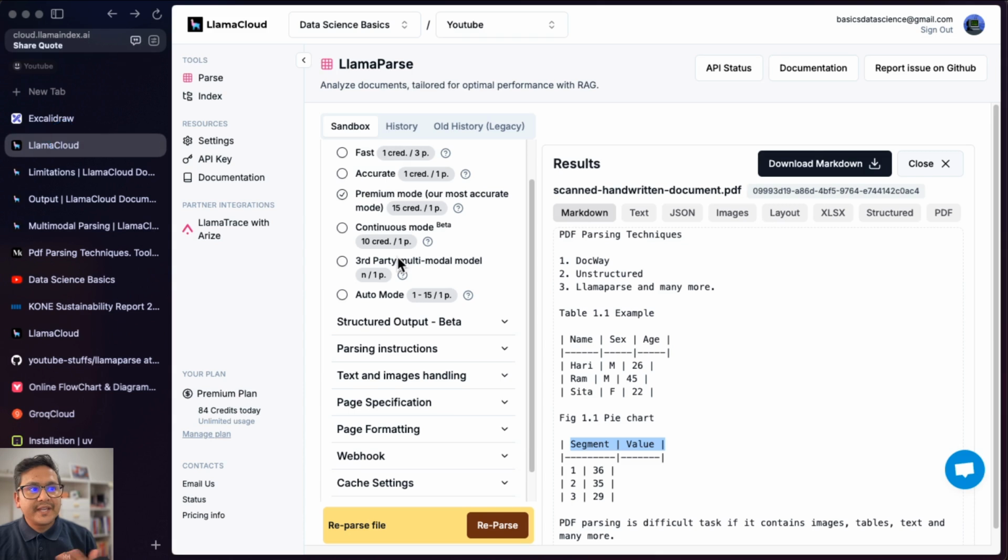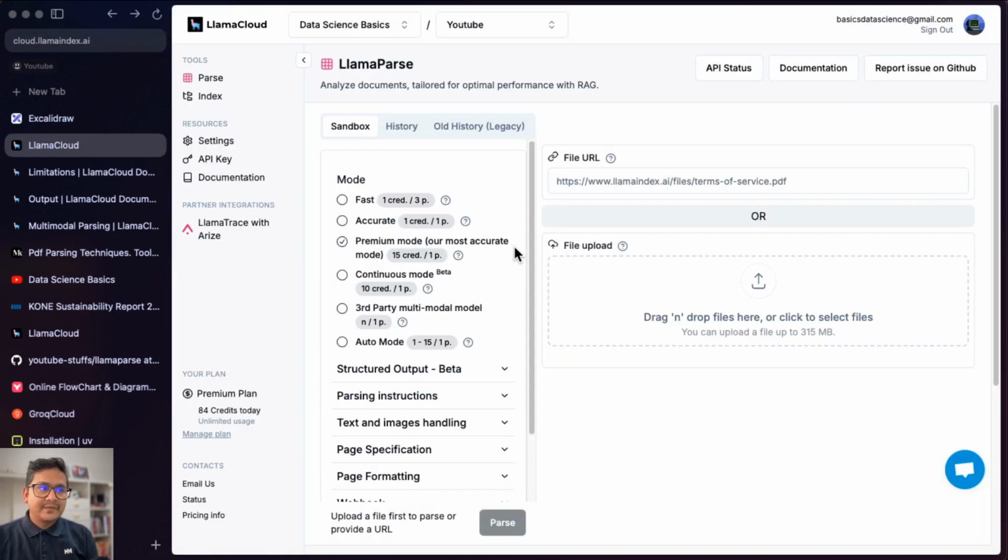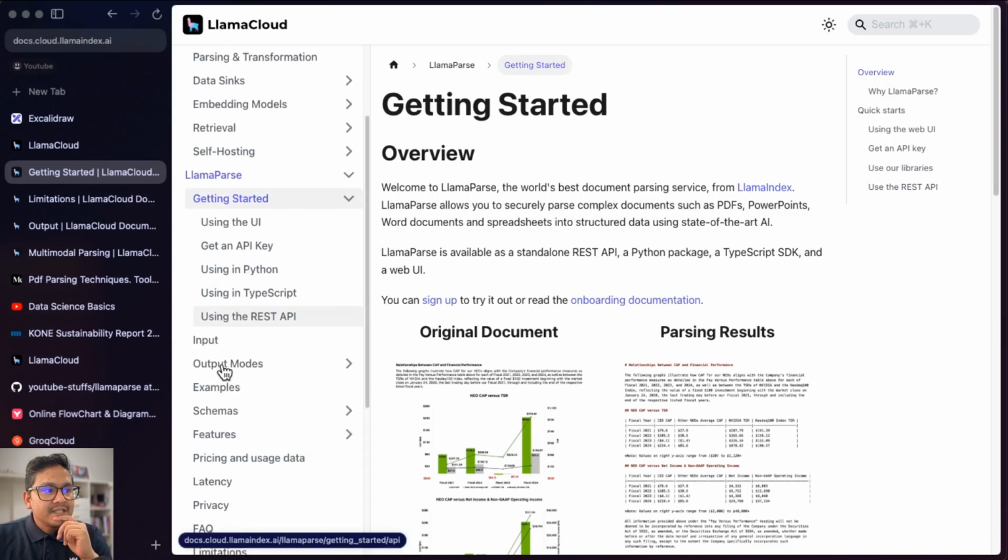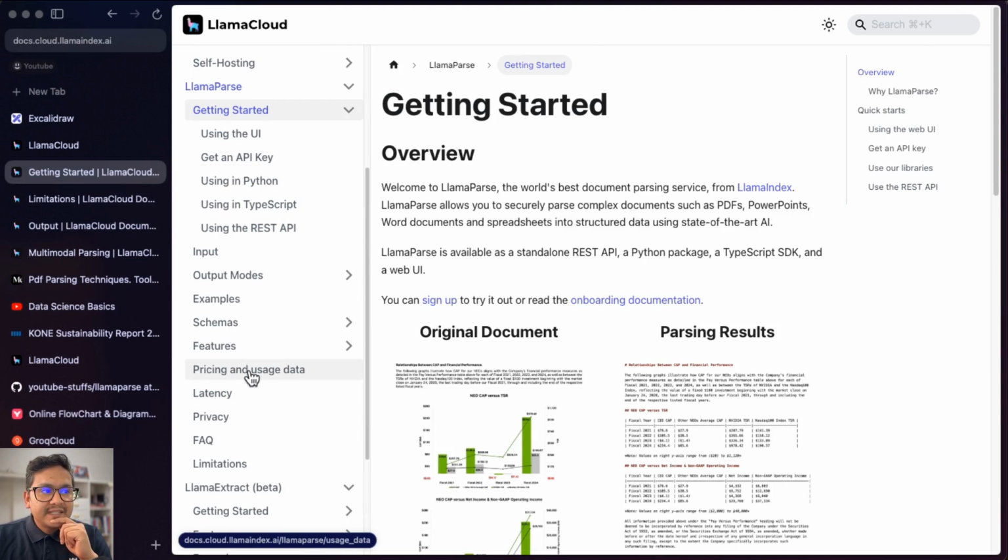Now you can just go here and play around with this. I can refresh the page, and you can see we practiced quite a bit of this, and just 84 credits have been used so far. But one thing to show you also is how much credit you get for free, because I'm using the premium plan now. If I go to the documentation, just scroll down here into the pricing and users data.